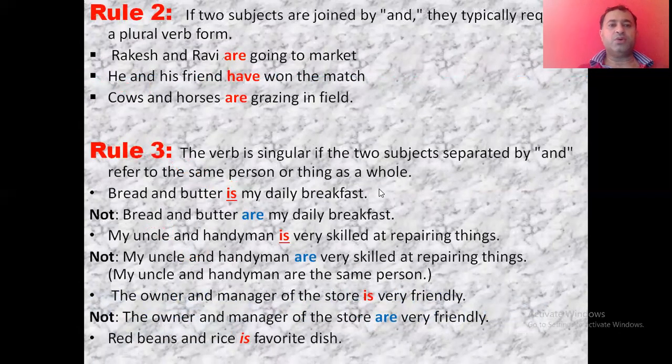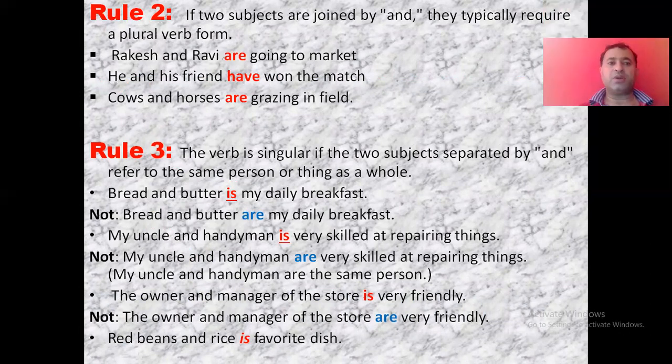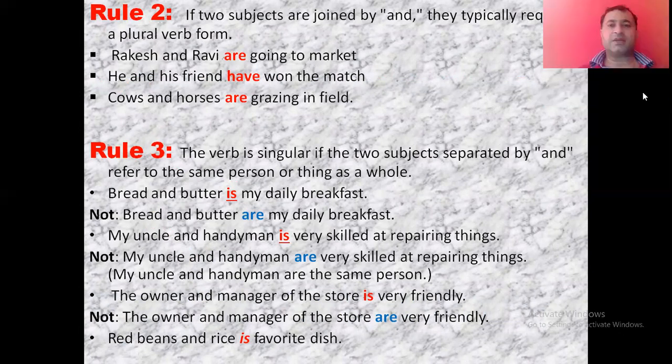Now, rule number 2. If two subjects are joined by and, they typically require a plural verb form. If there is and between two subjects, then the verb will be plural. And one thing more, both the subjects, both the nouns should be different. They should not be the same, they should specify different persons.